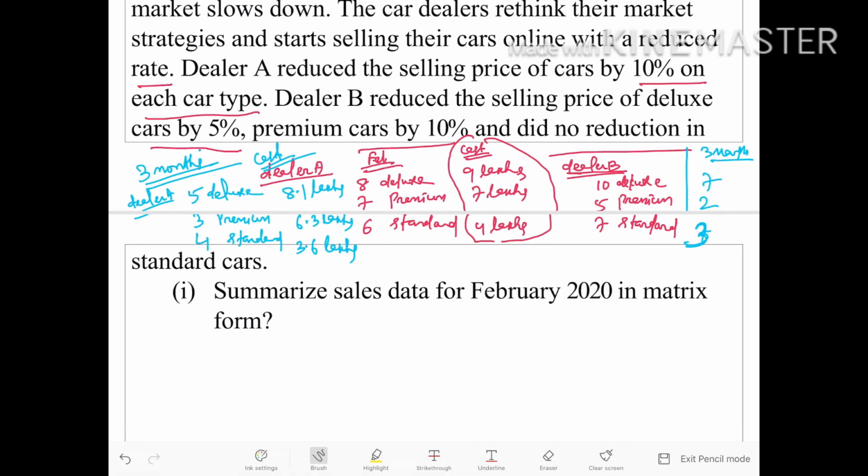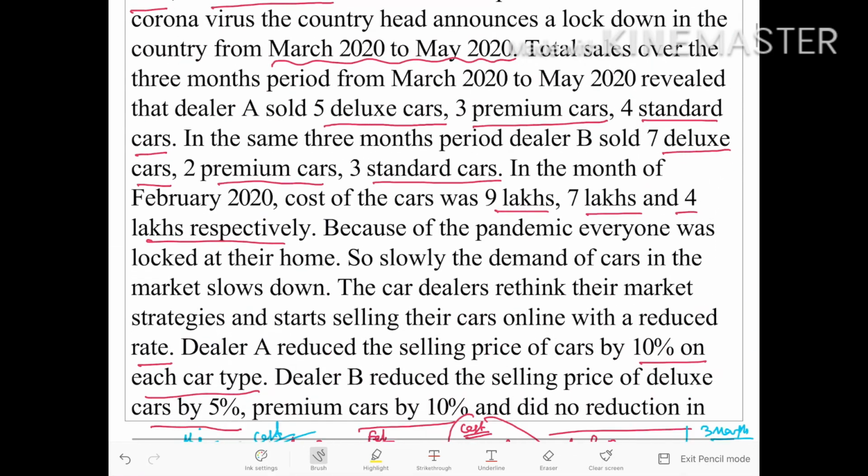Again the price for dealer B is a reduction of 5% on deluxe cars, so the cost will be 8.55 lakhs for deluxe cars, 6.3 lakhs for premium cars and 4 lakhs for standard cars. So this is the data we obtained from this question.